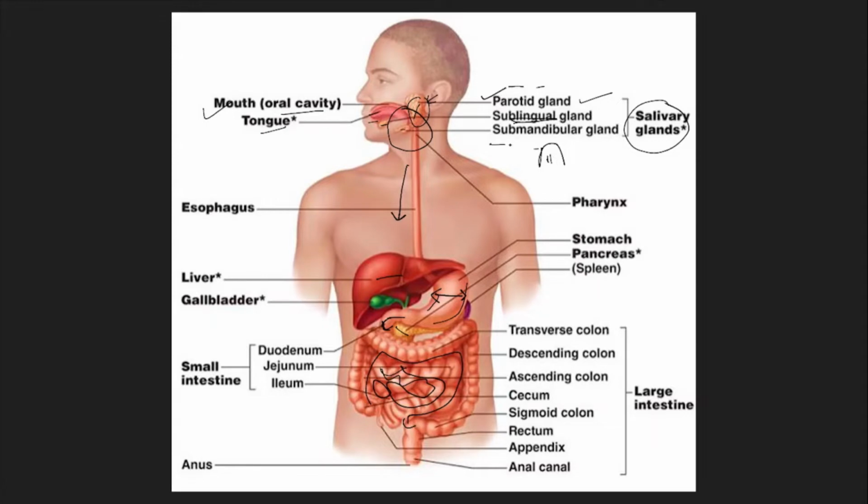Then we have the submandibular gland. Another term for submandibular is submaxillary. I'll just write it down here.